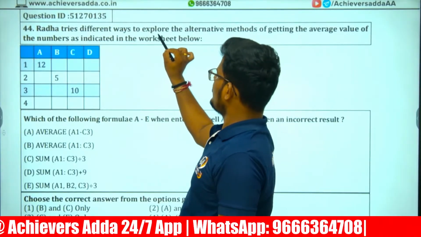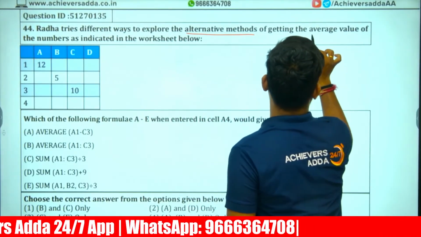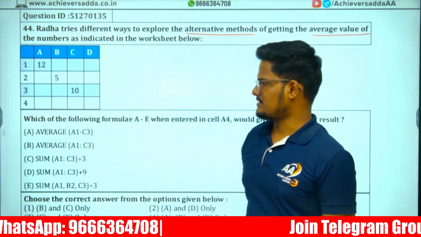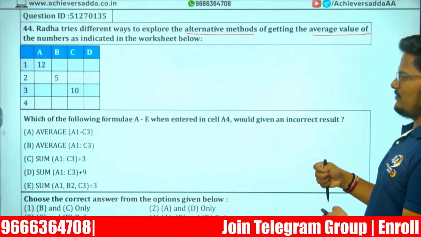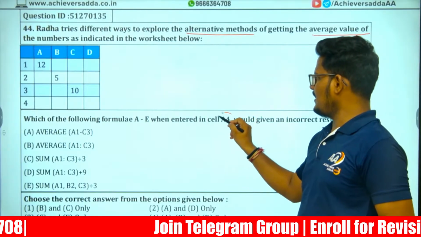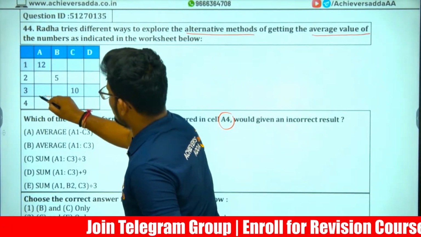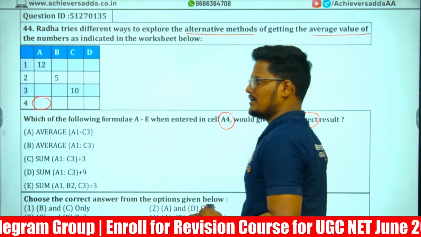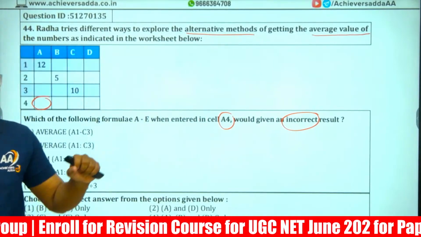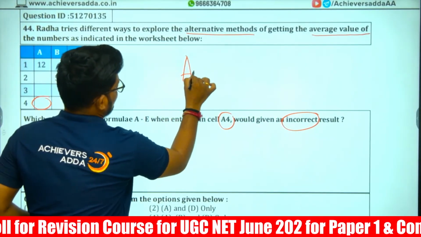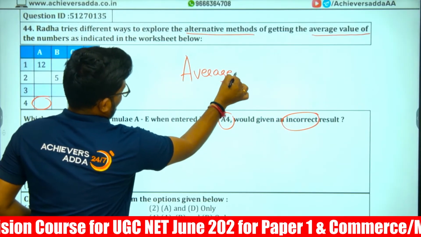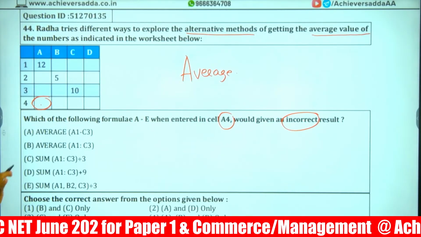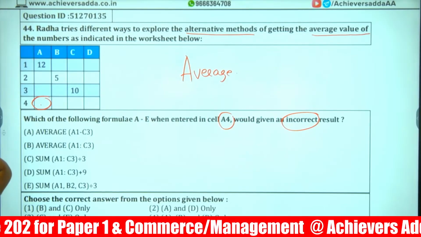Radha tries different ways to explore alternative methods of getting the average value of the numbers indicated in the worksheet. Which of the following formulas in A4 would give an incorrect result, a wrong result, because our aim is to calculate the average?